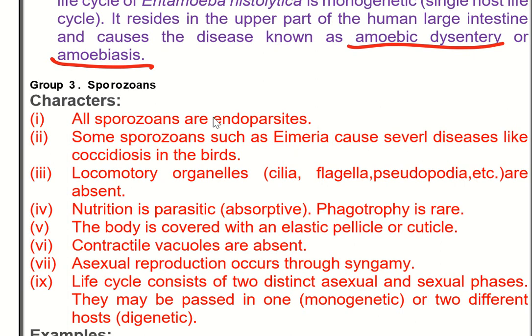Then sporozoans. Sporozoans are endoparasites, a very important group.